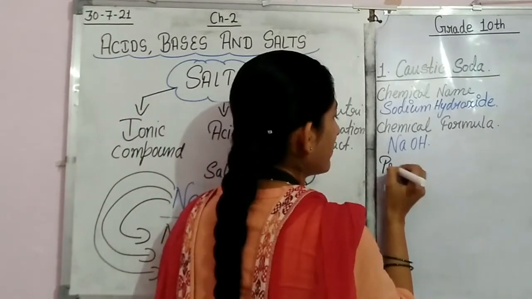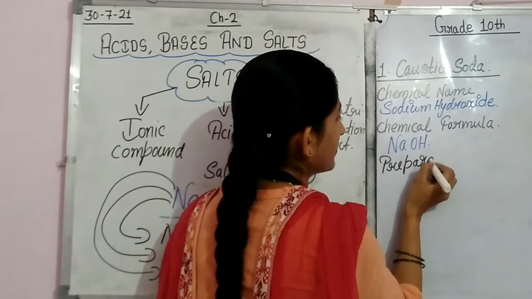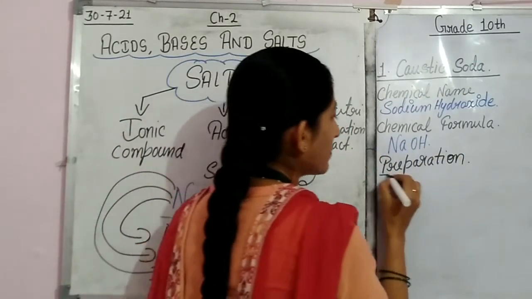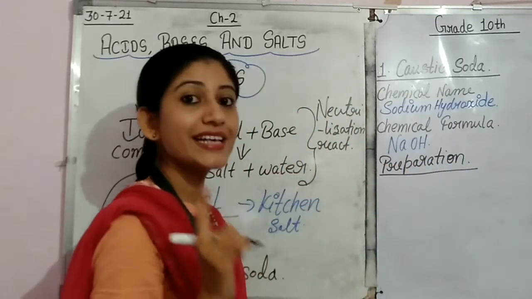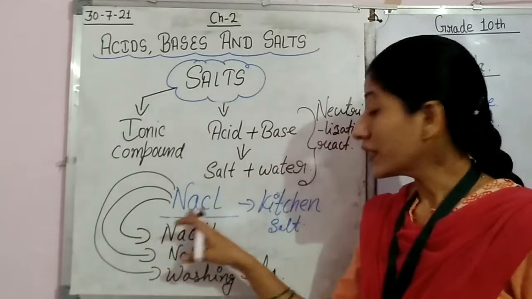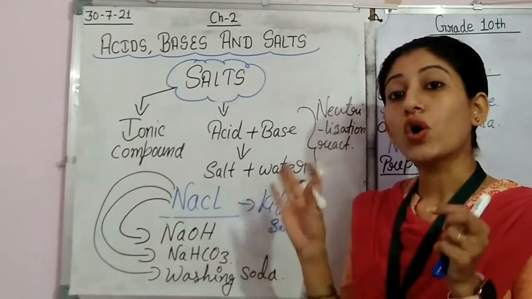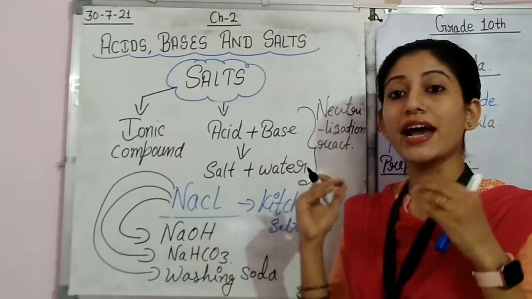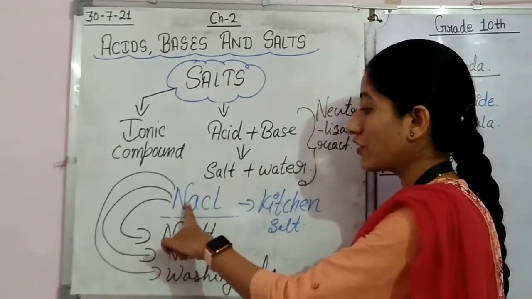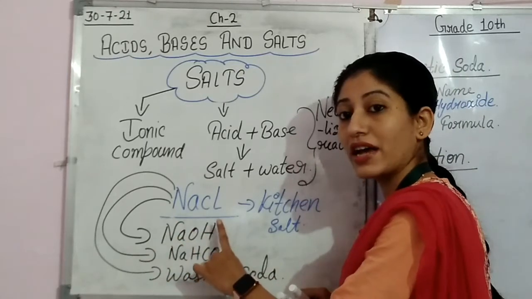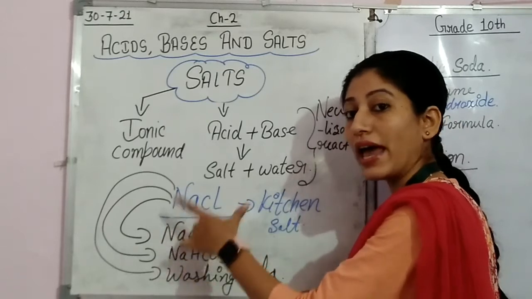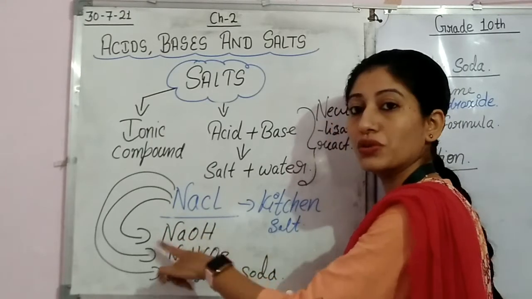So let's see the preparation. Now let's see how this sodium hydroxide is prepared. Student, as I told you, sodium chloride is a common material which helps in the preparation of many salts. First I told you here sodium hydroxide only. So this NaCl is also helping in the preparation of the sodium hydroxide.